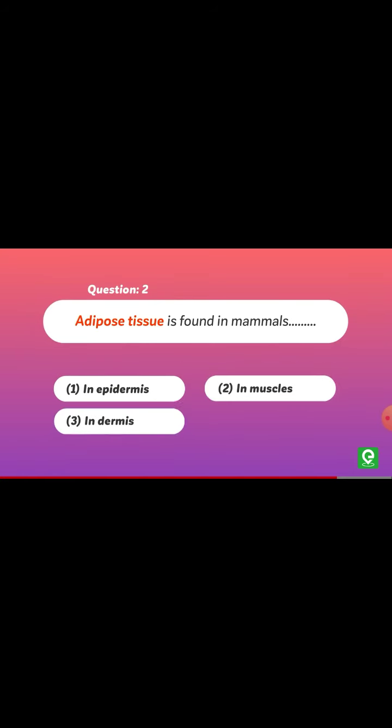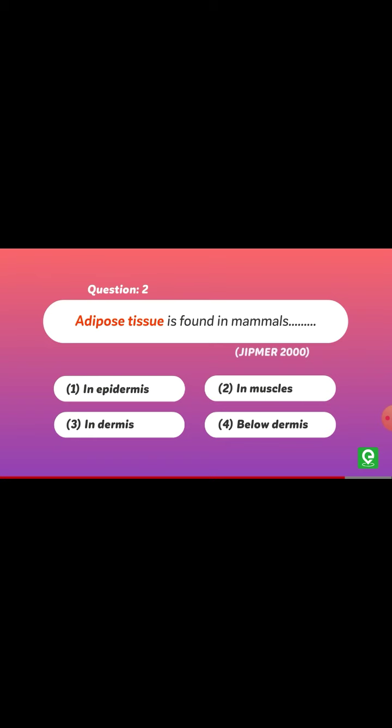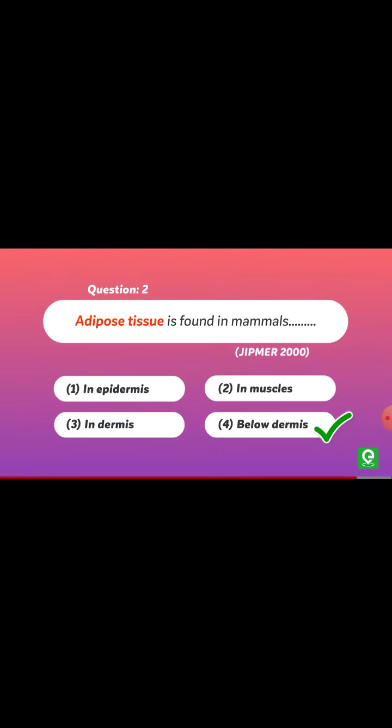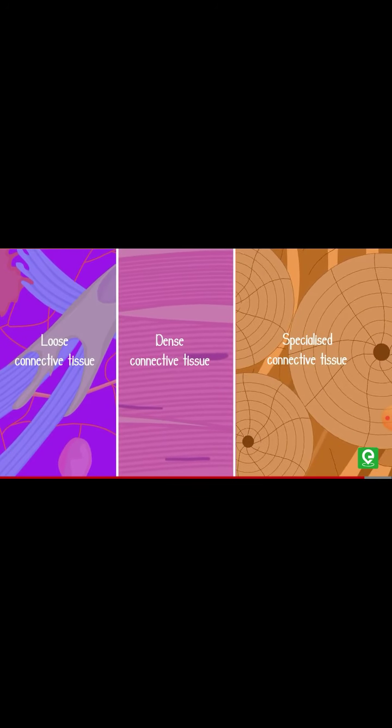And then question 2: Adipose tissue is found in mammals in the epidermis, in muscles, or in the dermis? Listeners, find out; this question was asked in JIPMER 2000. Find the answer. So now the solution: adipose tissue is a type of loose connective tissue located mainly beneath the skin, in the dermis. Correct answer: dermis. Guys, comment if you got the answer correct. Now, loose connective tissue, dense connective tissue and specialized connective tissue are studied in this video.